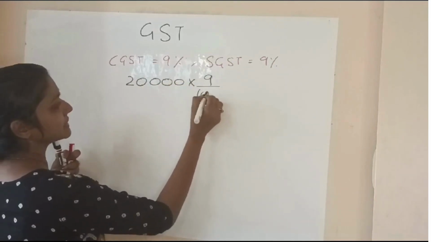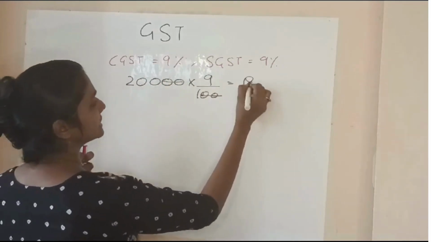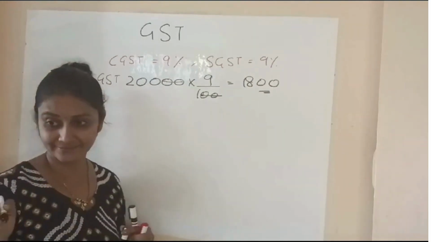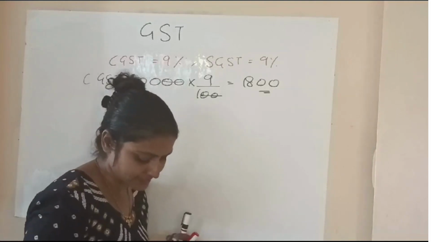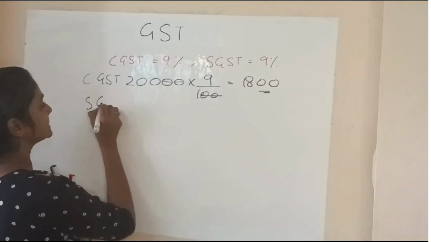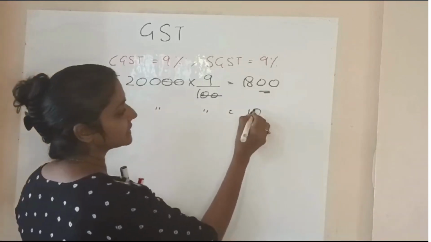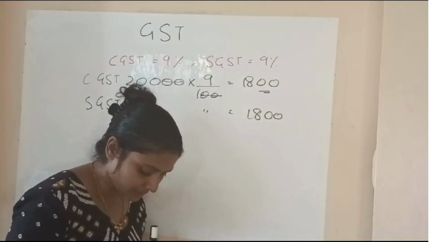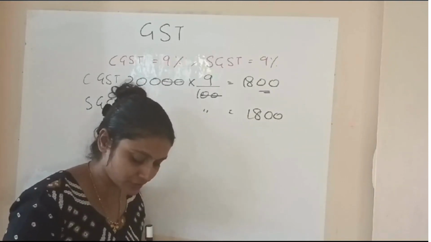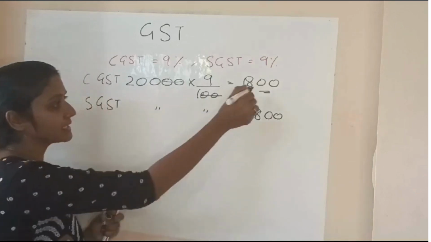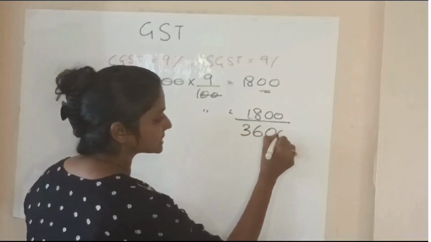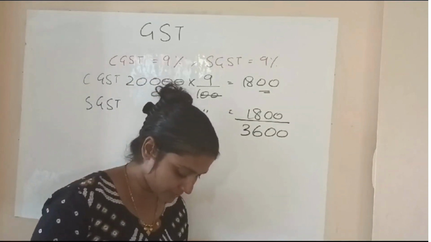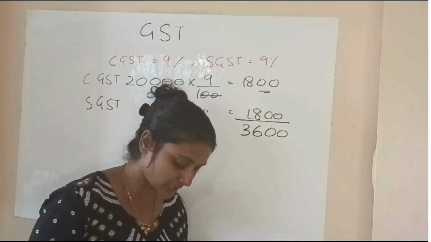So it's going to be 20,000 into 9 by 100, which will give you 1,800. So this is your CGST for dealer D. Then SGST for dealer D will also be the same, 1,800. Done. Then the next question is the amount of GST the dealer D has to deposit with the government. It is going to be 1,800 plus 1,800, 3,600.